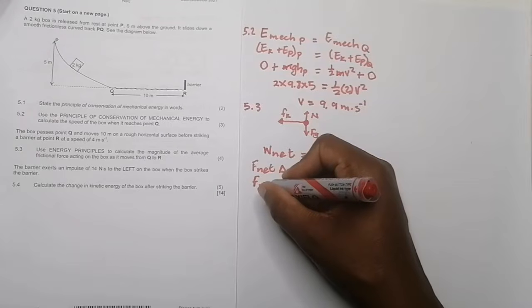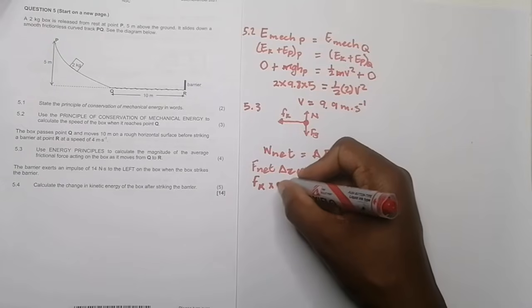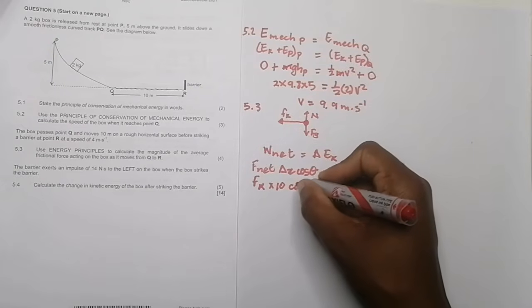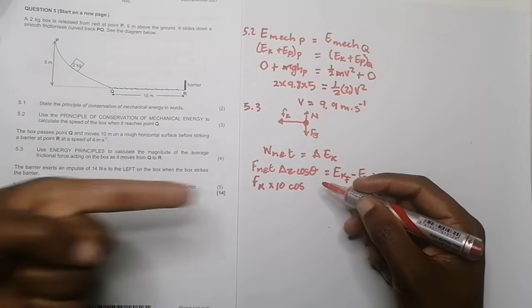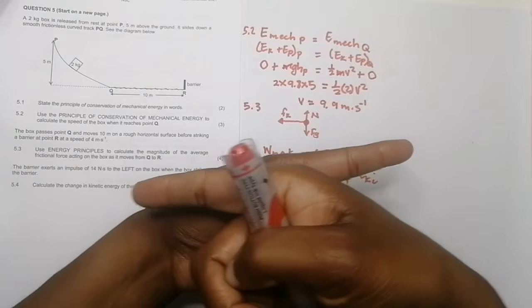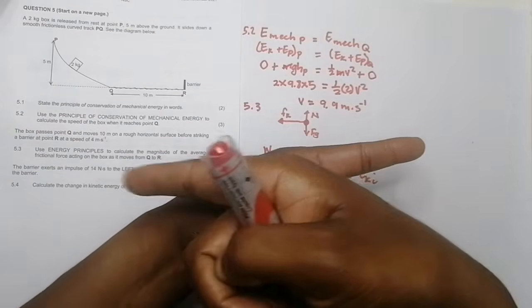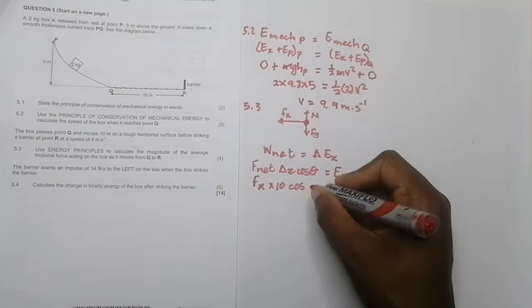So our frictional force, what would be the displacement? Our displacement would be 10. And in this case, our angle, remember we ask ourselves, what's the angle between the direction of motion and the force in question? Here's the direction of motion, here's the force. What's the angle between them? It's 180.